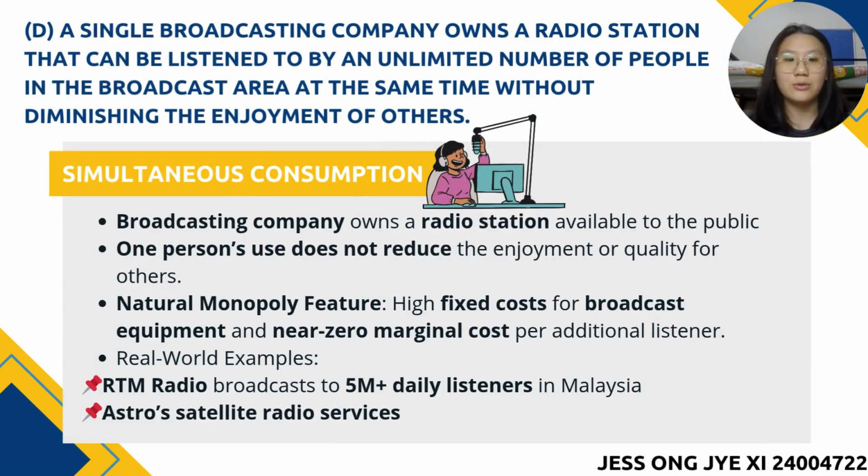Now I will continue with part D. This is an example of simultaneous consumption. In this case, a single broadcasting company owns a radio station that can be listened to by an unlimited number of people at the same time. This is a classic example of a non-rivalrous good, meaning that one person's listening does not reduce the enjoyment or quality for others. Radio broadcasting also reflects characteristics of a natural monopoly.